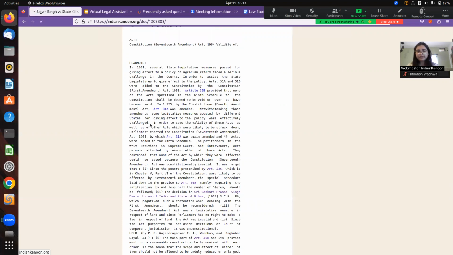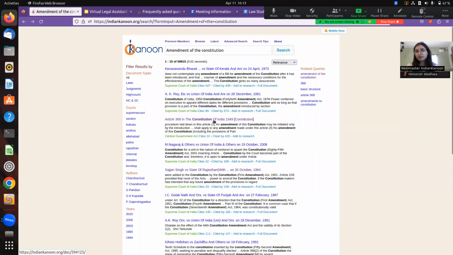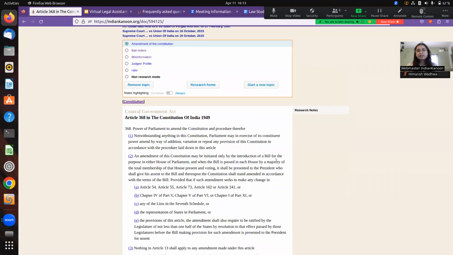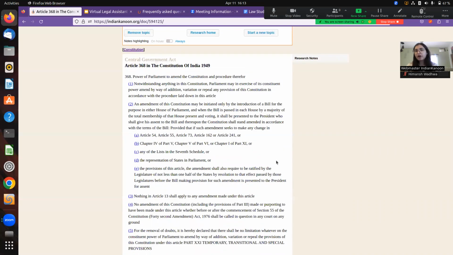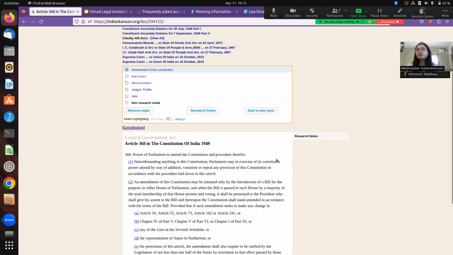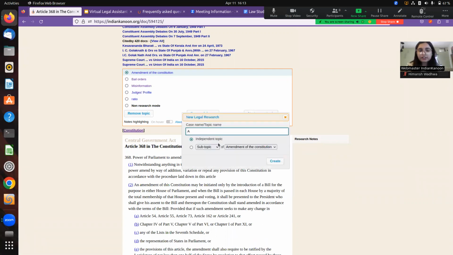I will show you a couple more examples if I go back to the search page itself. For example, I want to make a note on the section of law that gives power to the parliament to amend the constitution, and Article 368 also gives us the procedure of how an amendment is to be made to the constitution. If I want to make further notes within the procedure itself of amendment, I can start a new topic. This topic I can call procedure for amendments. And I can make it into a subtopic within my overall research on amendment of the Constitution.